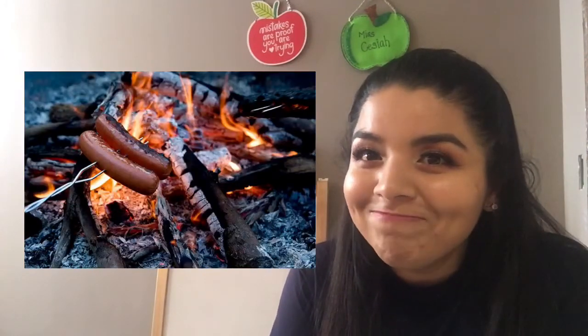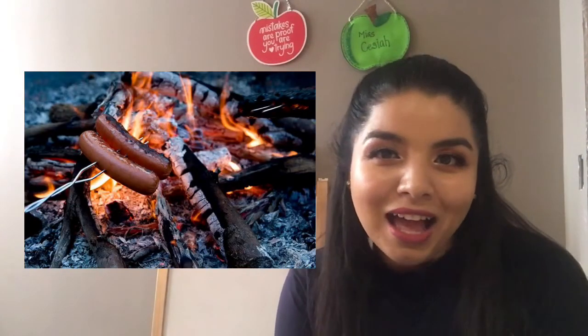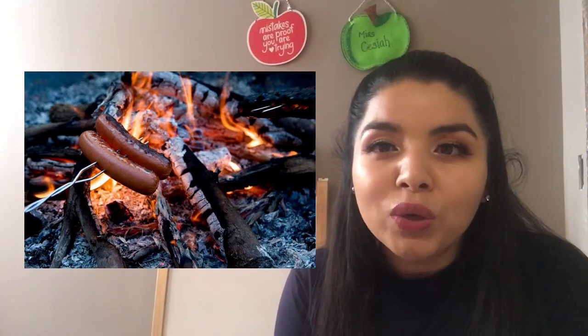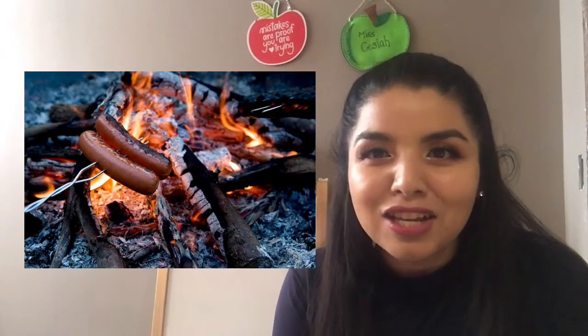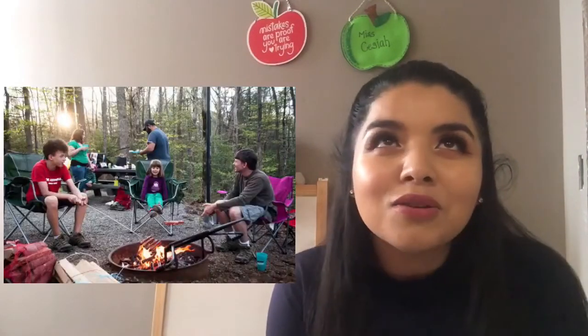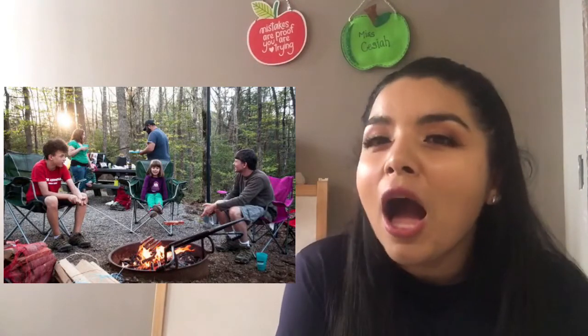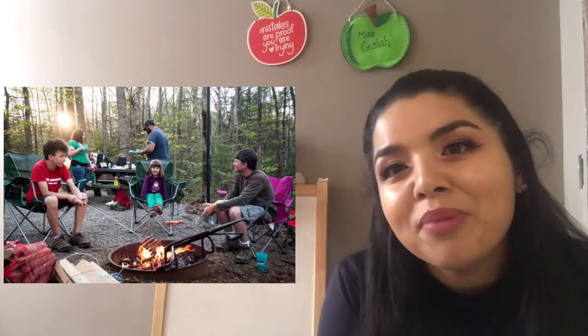Now let's go to the next activity. Can you see what they are doing? We can see food, but what are they doing? They are cooking hot dogs. Do you like hot dogs? I do like hot dogs. So repeat, cooking hot dogs. Cooking hot dogs. Excellent. So when you go camping, you can cook hot dogs, you can cook carne asada, you can cook hamburgers, you can cook hot cakes for breakfast, eggs. So when you go camping, you have to cook. Now let's go to the next activity.